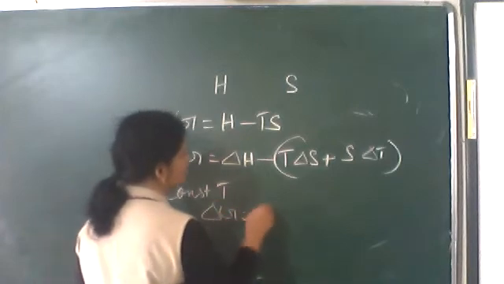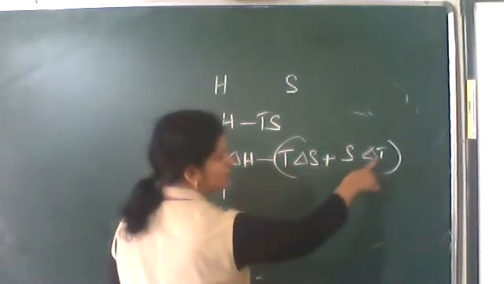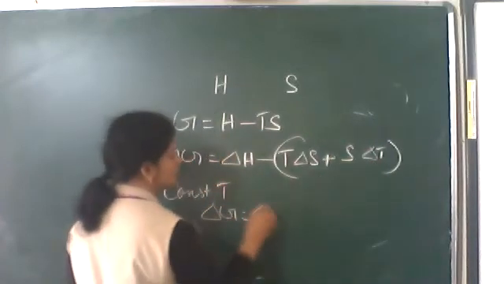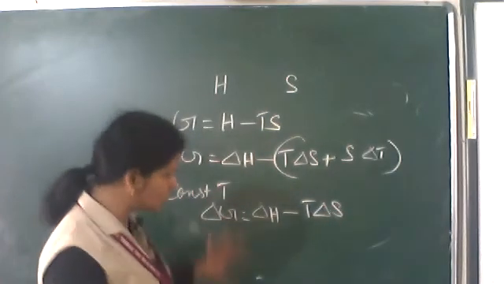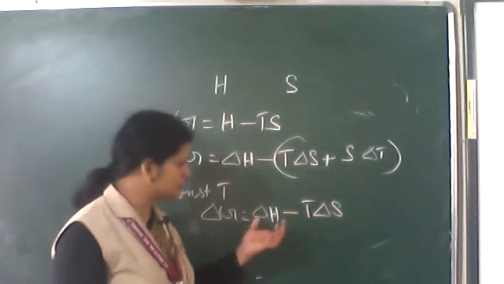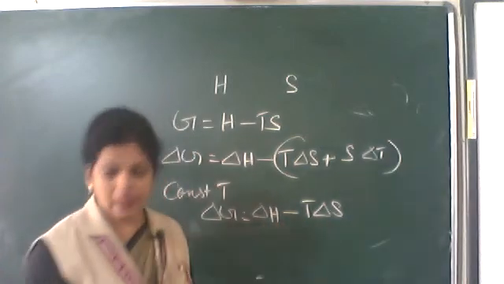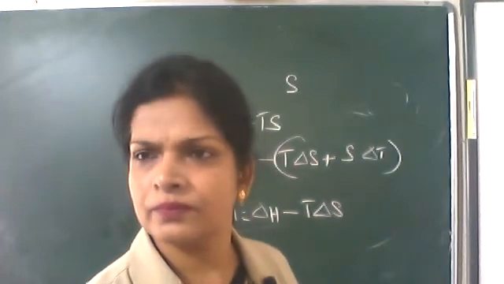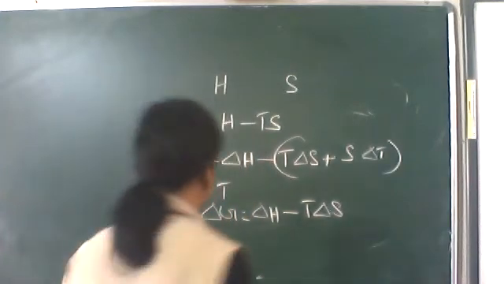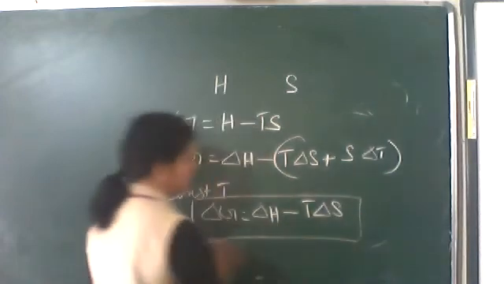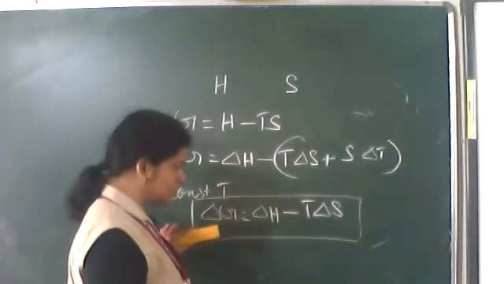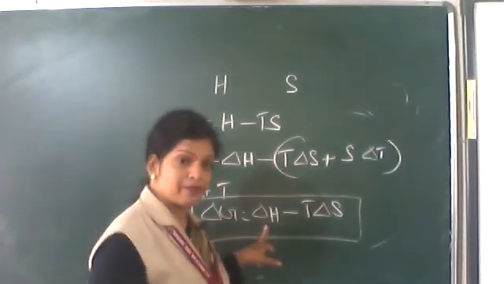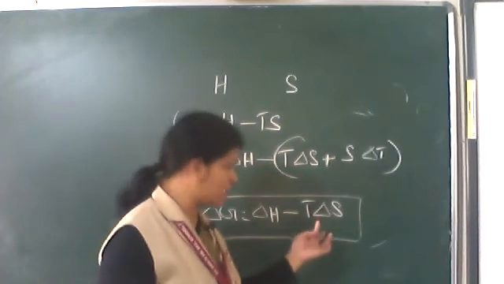Constant temperature means delta T becomes 0. So delta G is equal to delta H minus T delta S. A new function is created connecting enthalpy and entropy, change in enthalpy and change in entropy. So delta G is equal to delta H minus T delta S. Let's see what should be the state of delta G. We said delta H should have a negative value, delta S should have a positive value.